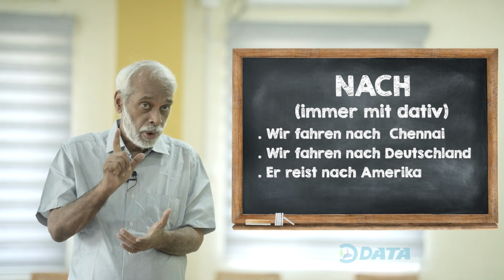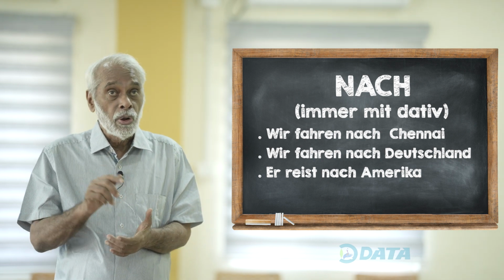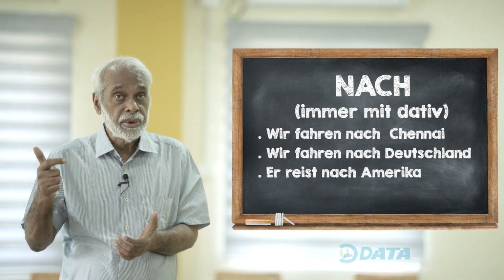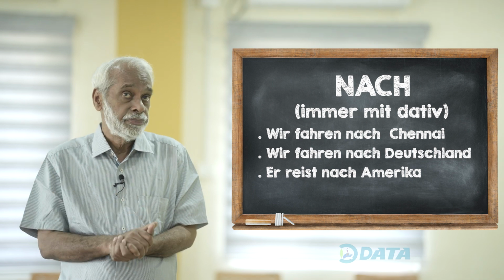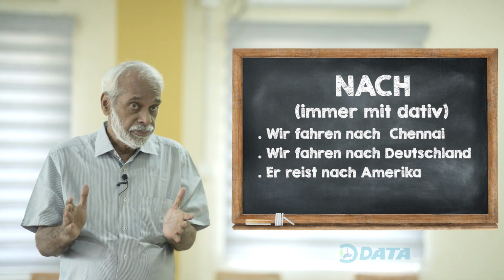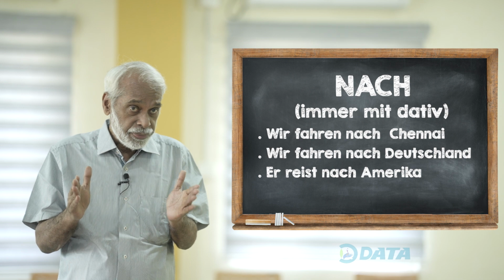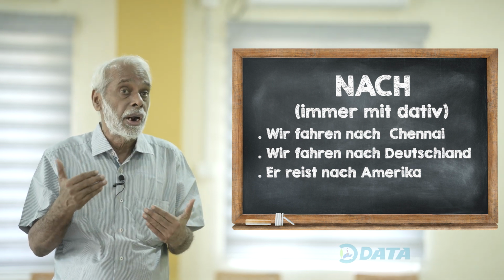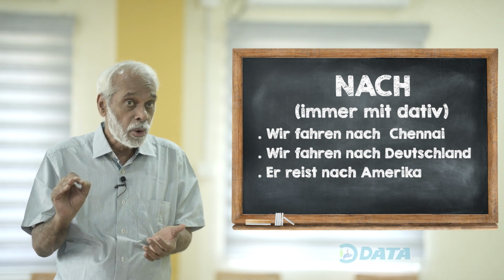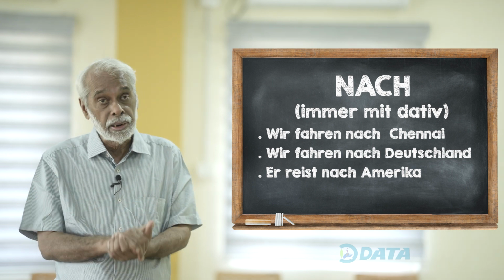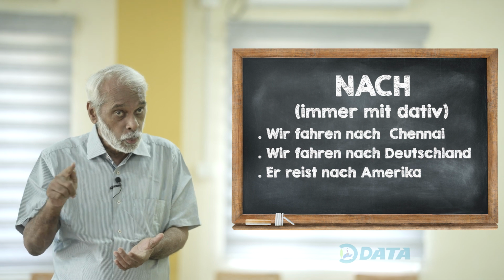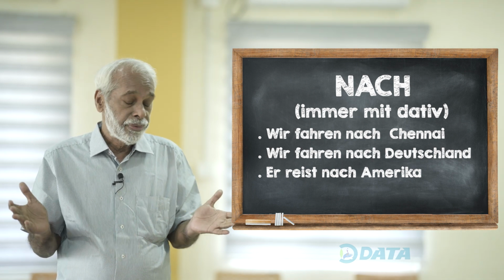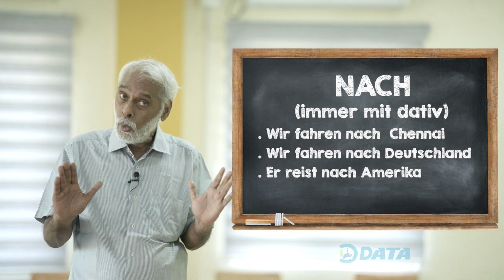But one thing you have to look at: in all these three sentences, Chennai, Deutschland and Amerika are either the names of some cities or the names of some countries without any article. That means zero article. So, wir fahren nach Chennai, no article.